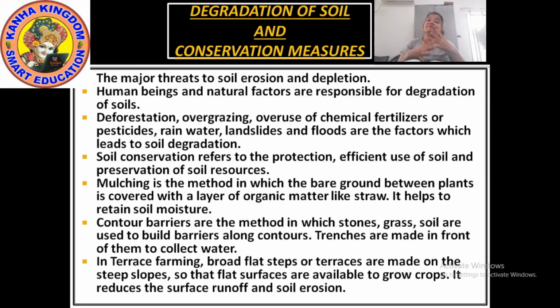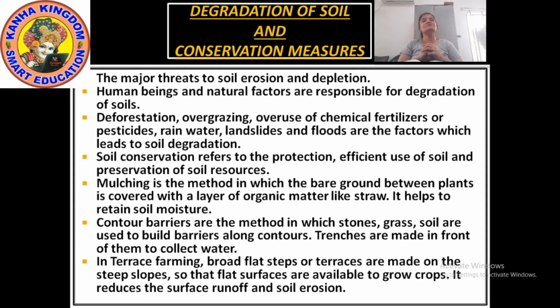We should stop the frequent use of chemical pesticides. And we should also check the overgrazing, means no overgrazing should be there. So by these methods, we can conserve the land. Now we are talking about the conservation of soil. How can we conserve the soil?